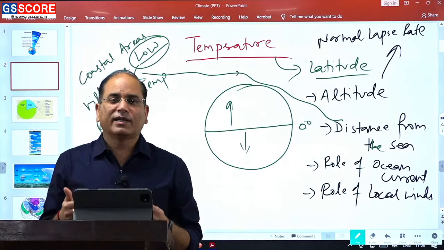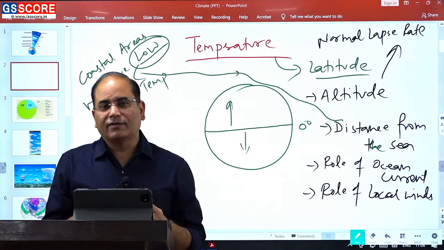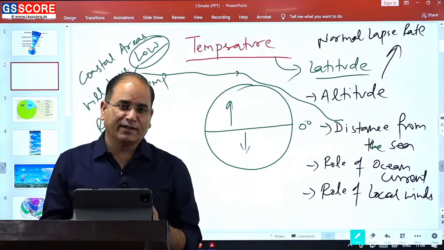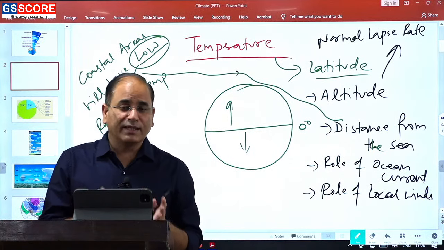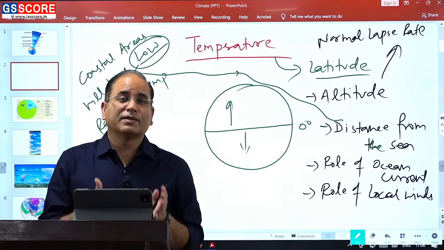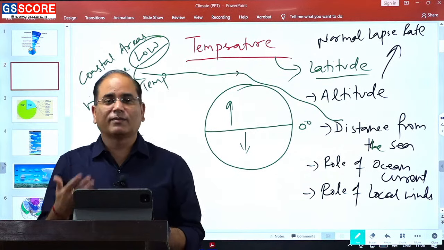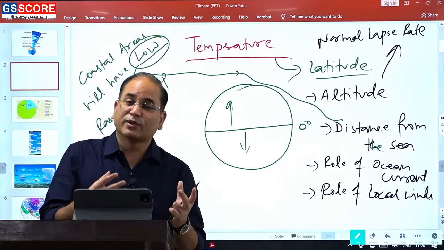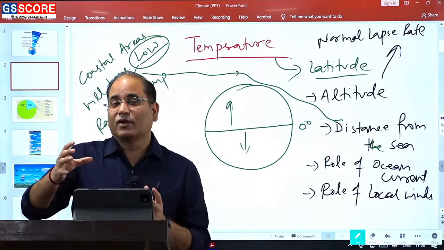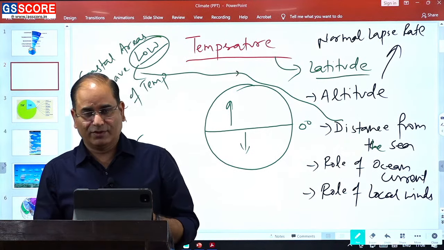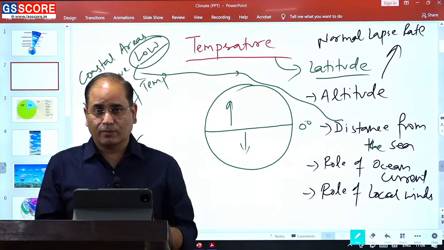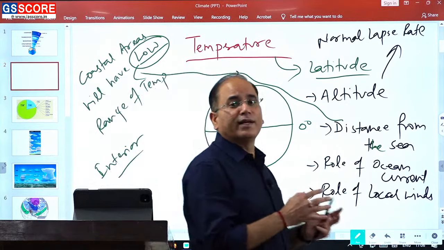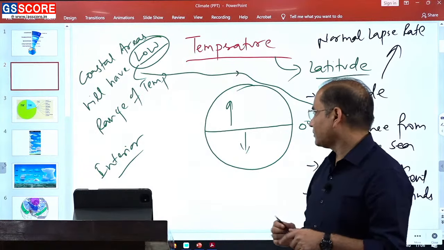The very similar effect you can see in case of eastern part of Rocky Mountain, where the Chinook is blowing during the winter season, and because of the blowing of the Chinook, most of the area is suitable for the agriculture, and that is why this Chinook got this terminology, that is the snow eater. So, the local winds also play a very important role in controlling the temperature.